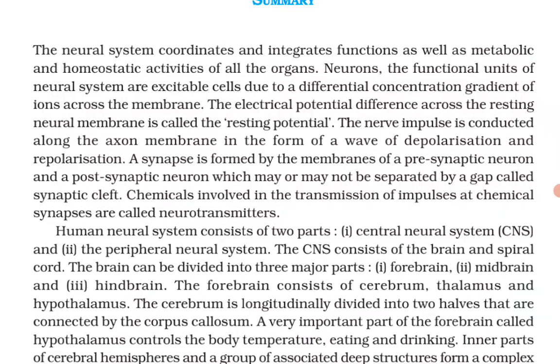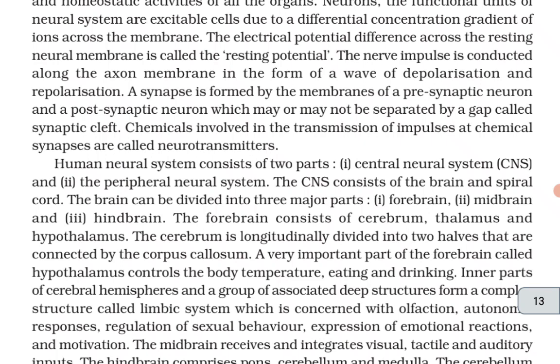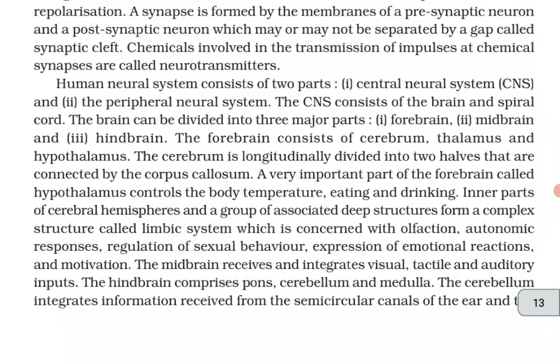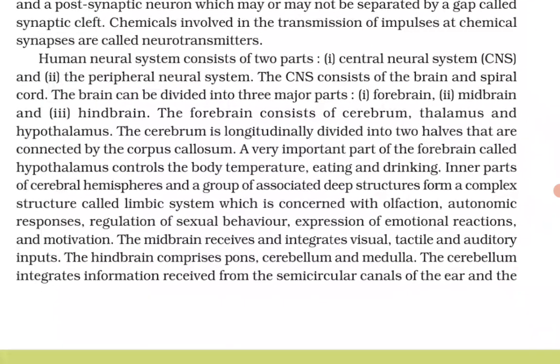A synapse is formed by the membranes of a presynaptic neuron and a postsynaptic neuron, which may or may not be separated by a gap called the synaptic cleft. Chemicals involved in the transmission of impulses at chemical synapses are called neurotransmitters. The human neural system consists of two parts, the central neural system, CNS, and the peripheral neural system, PNS. The CNS consists of the brain and the spinal cord.